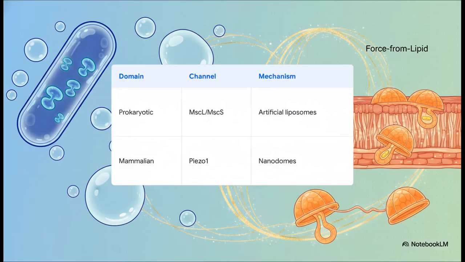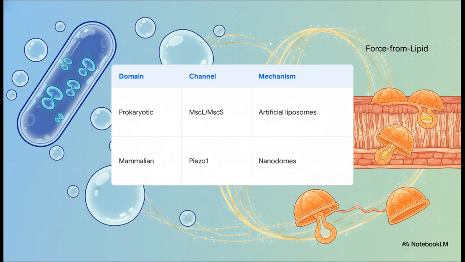And the proof for this is just fascinating. We can actually trace this force from lipid mechanism directly back to prokaryotes. There were these landmark studies on E. coli where researchers extracted mechanosensitive channels and placed them into artificial liposomes. Now, these liposomes are completely devoid of any cytoskeleton or tethering proteins. They're just bare lipid bubbles. And guess what? The channel still opened in response to membrane tension. This unequivocally proved that the lipid bilayer alone is enough.